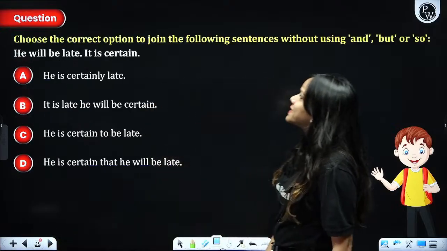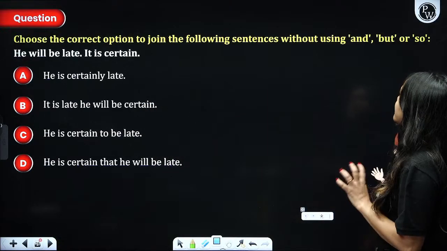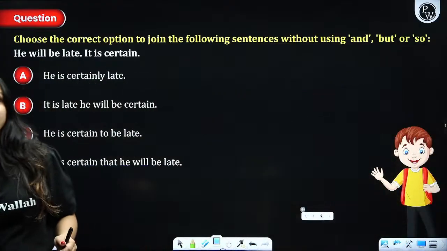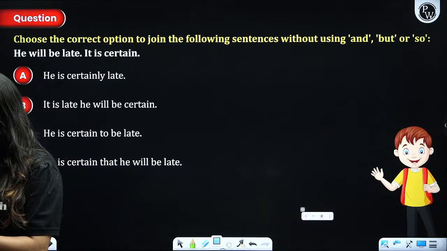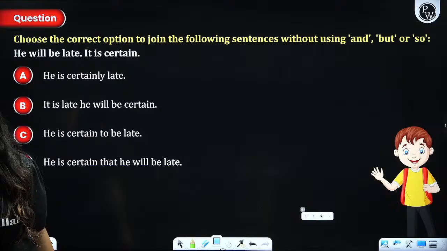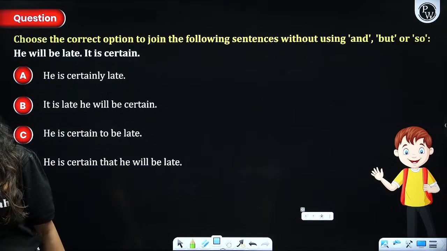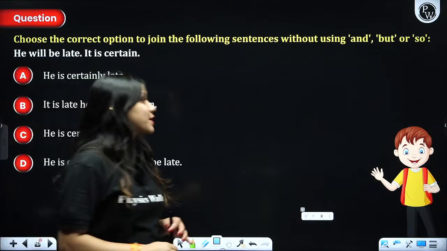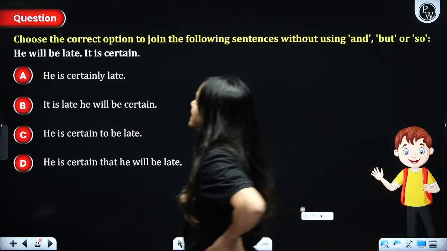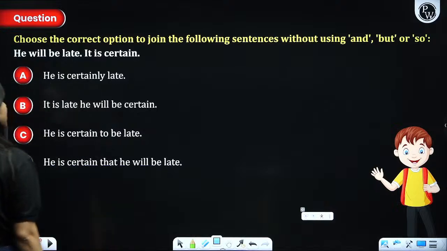Next, choose the correct option to join the following sentences without using and, but, or, so. Right, guys? I hope you could easily get the answer to this question as well. He'll be late, it is certain. So, he's certainly late. It is late, he will be certain. He's certain to be late. He's certain that he'll be late.